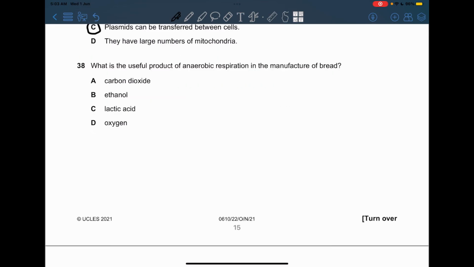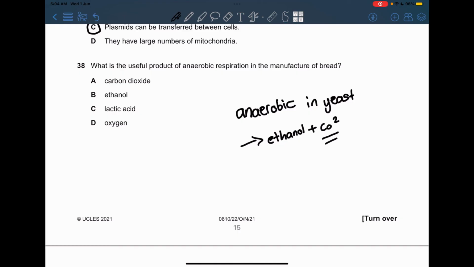Now we know that anaerobic respiration will release products in yeast. When we are using yeast in bread making, it will release two products, ethanol and carbon dioxide. Well, now the carbon dioxide has a use, and that is why they actually use the yeast. It is to make the bread rise. So carbon dioxide will make whatever you are baking, like the bread, rise like that. So our answer will be carbon dioxide.